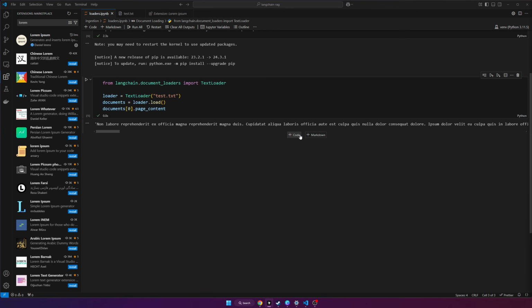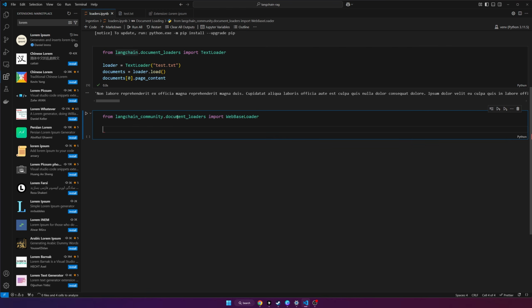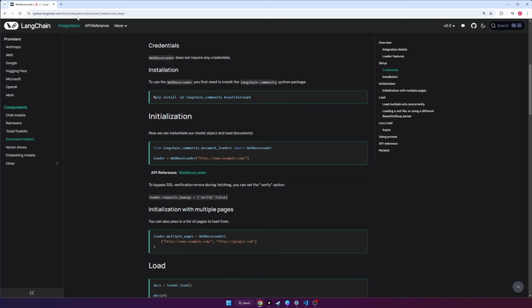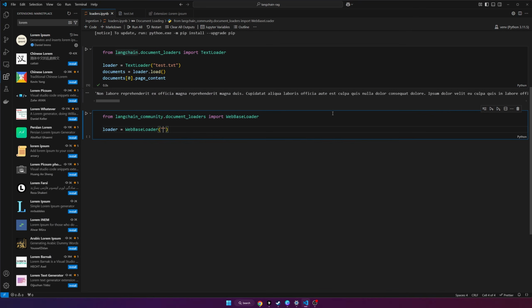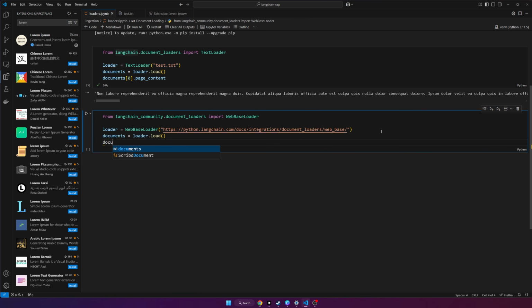All right, so now we can load a website. Let's do it now. So we're going to do from Langchain Community. Make sure it's from community this time and not Langchain, because this is a community document loader. So langchain_community.document_loaders import WebBaseLoader. And now we can do the same as before, loader is equal to WebBaseLoader. We're going to tell it what to load, so we're going to find a URL. For example, we can just take the URL for this documentation here, and let's use that. So it should load all of the content of that website into a document for us. Let's see if that works. So documents is equal to loader.load, and then we can do documents[0].